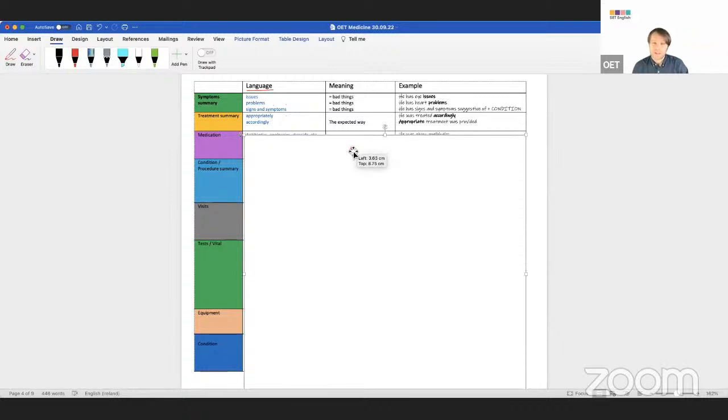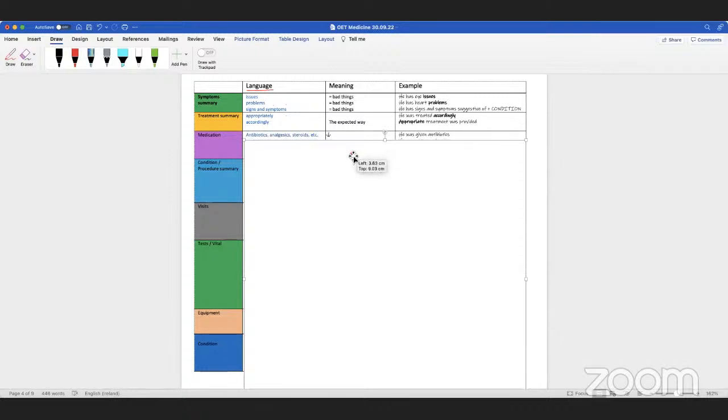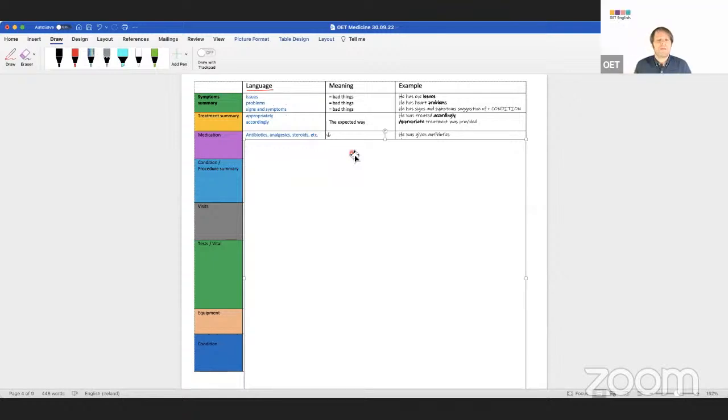What about medication summary, everyone? Do you remember? Antibiotics, analgesics. Yesterday I forgot to ask you this. Is there another way to summarize medication? Is there one more way? This is just the main idea, right? Maybe appropriate medicine. You could say appropriate medicines were given, actually. That's okay. There's two more ways. You could say appropriate medication was prescribed.